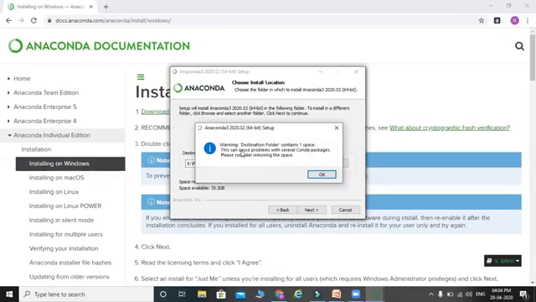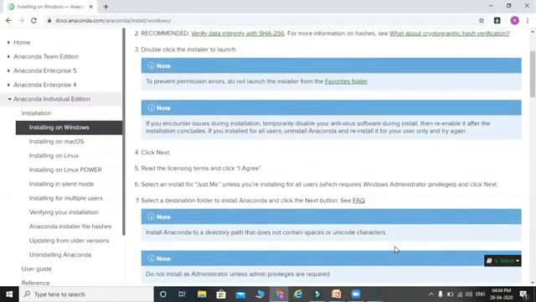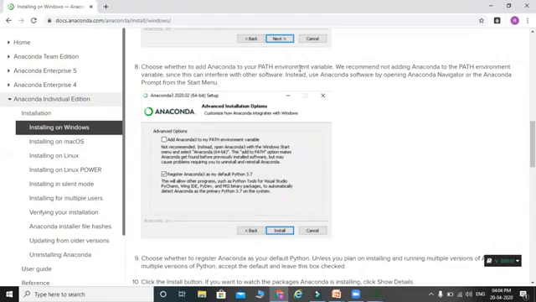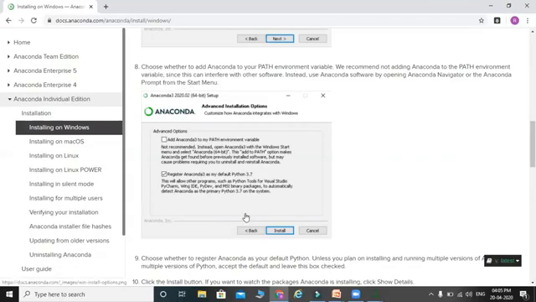Click next. It says a warning: destination folder contains one space. This can cause problems with several Conda packages, so please consider removing the space. Okay. Now you have the option to add Anaconda3 to my PATH environment variable and register it. Choose whether to add Anaconda to your PATH environment variable. We recommend not adding Anaconda to the PATH environment variable since this can interfere with other software. Instead, use Anaconda software by opening Anaconda Navigator or the Anaconda Prompt from the start menu. So I will skip this and click install, as it comes by default.